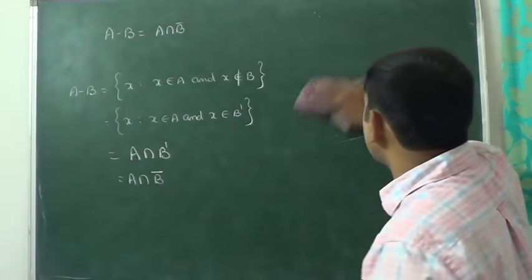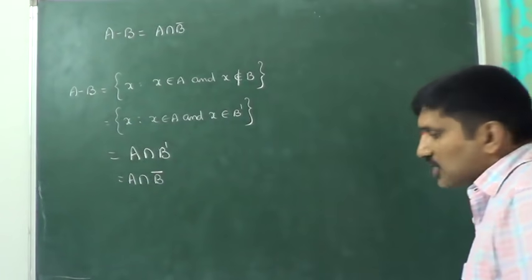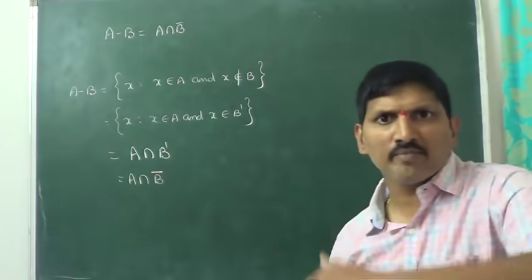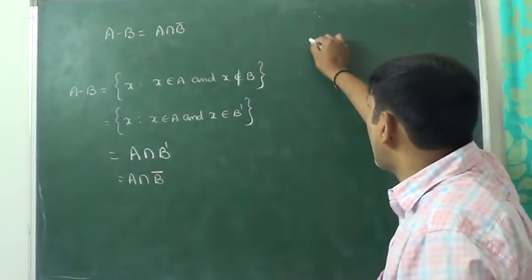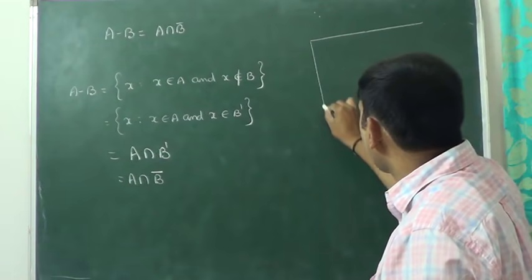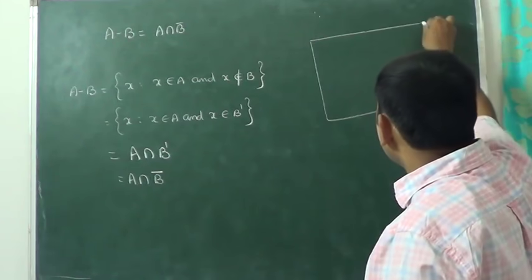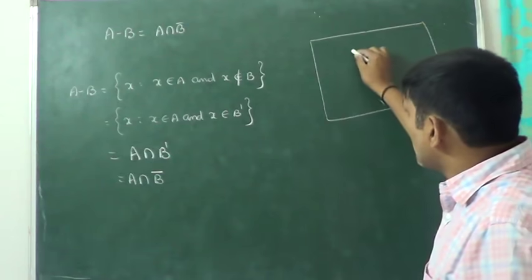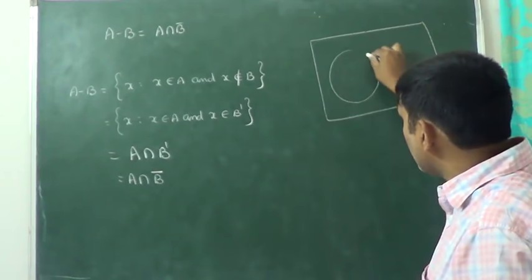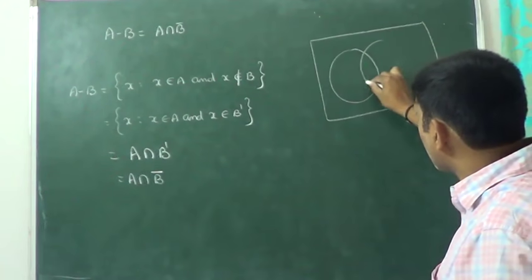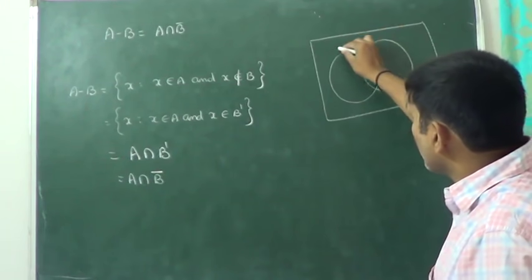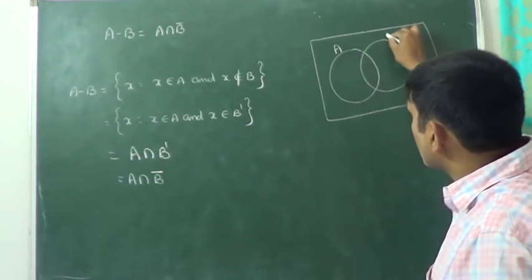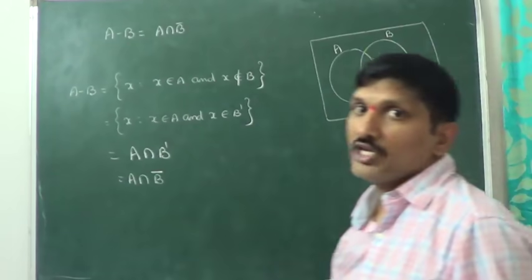Now the same I am going to prove with the help of a Venn diagram. Observe here. No doubt it represents a universal set. This circle represents A and this circle represents B. What are we talking about?